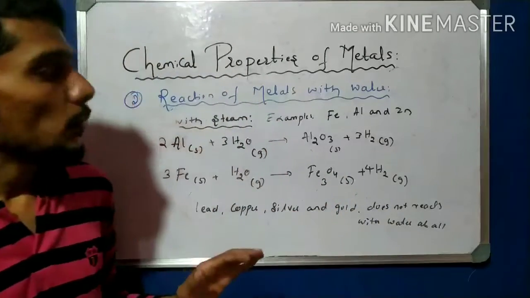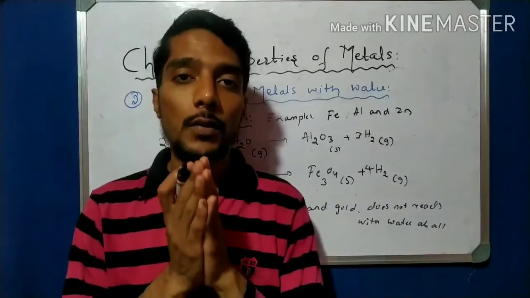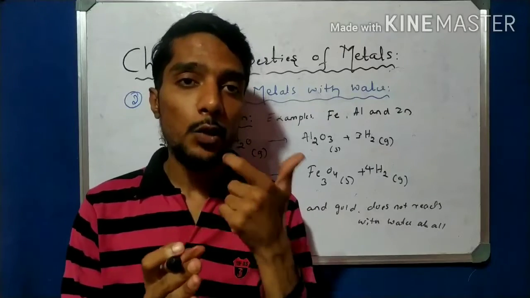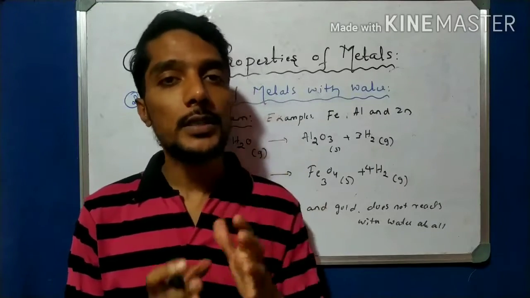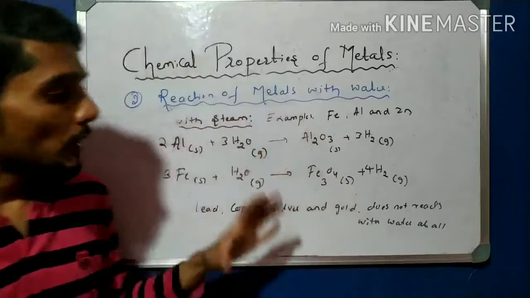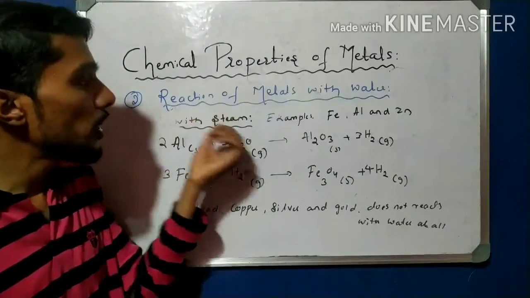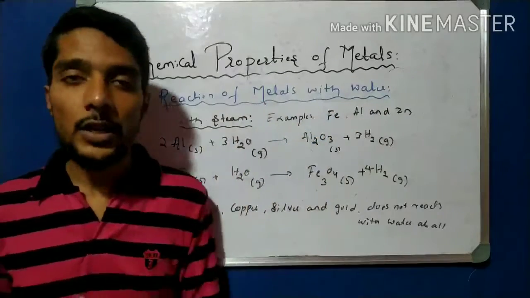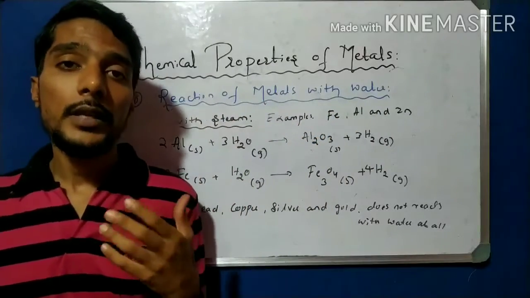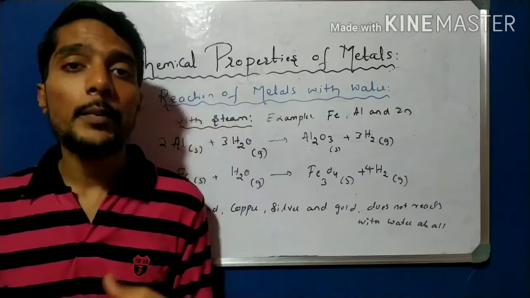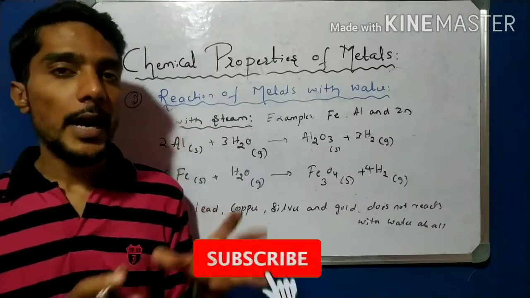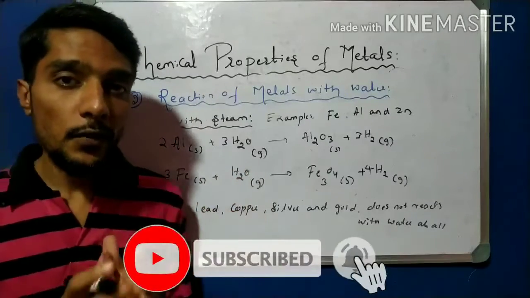So these are very important points about the chemical properties of metals. The two properties are the reaction with oxygen and the reaction with water. Please remember all these points, and write down with steam also Fe and Zn. In the next video, we will learn about some other chemical properties of metals, and these two properties are enough for this video.